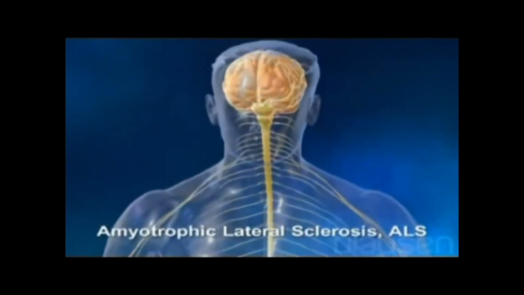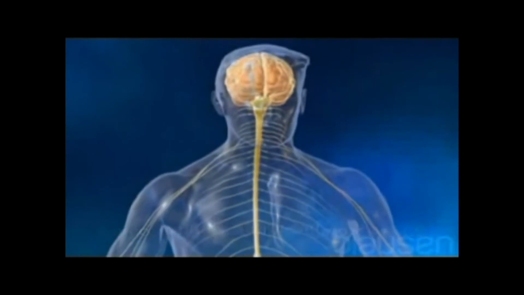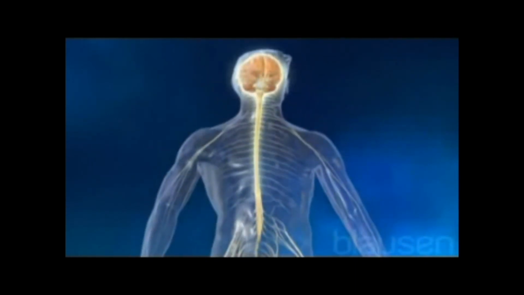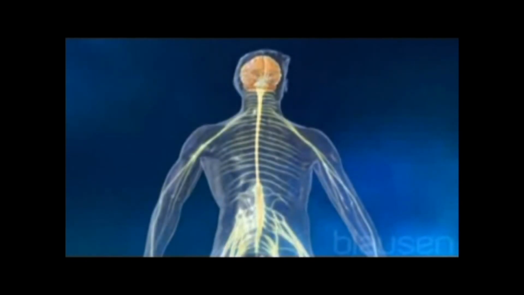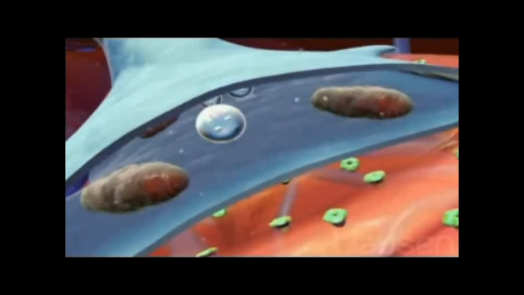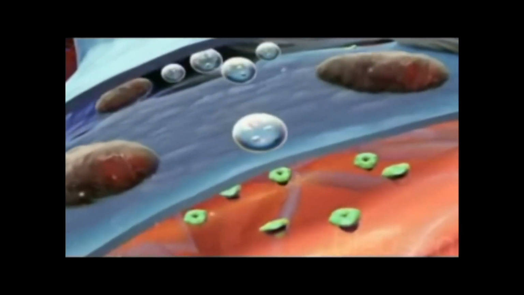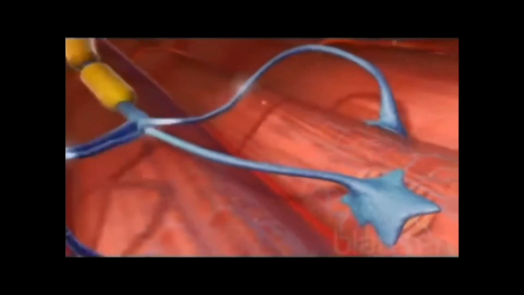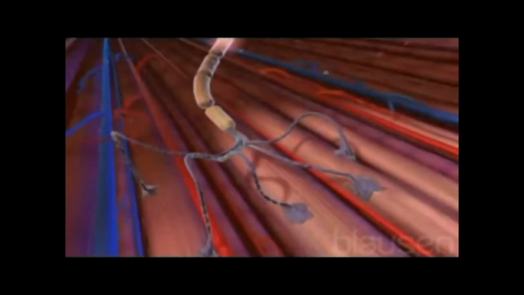Amyotrophic lateral sclerosis, ALS, often called Lou Gehrig's disease, is a degenerative disease of both the upper and lower motor neurons. As more and more motor neurons become affected, they are unable to send signals for movement to the muscles. Loss of voluntary muscle movement and coordination develop. Over time, muscle weakness and spasms develop.